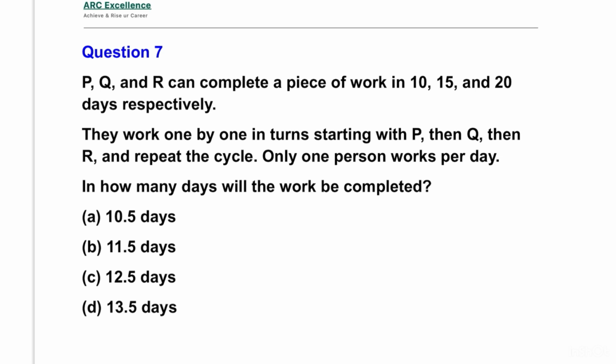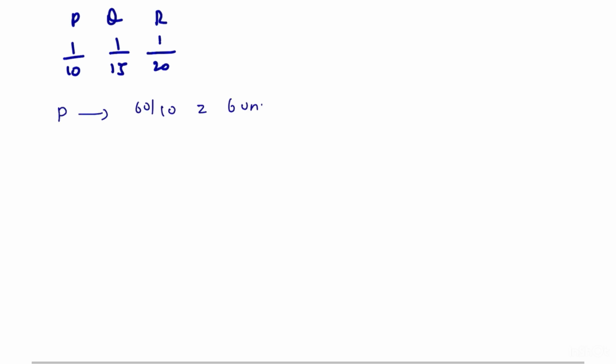Let's solve this question. P, Q, R complete the work. P takes 10 days, Q takes 15 days and R takes 20 days. So, P is equal to 60 by 10, that is equal to 6 units per day.